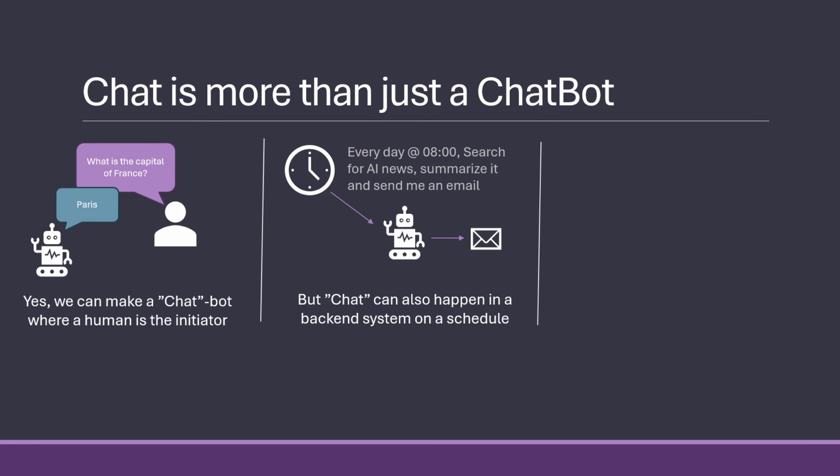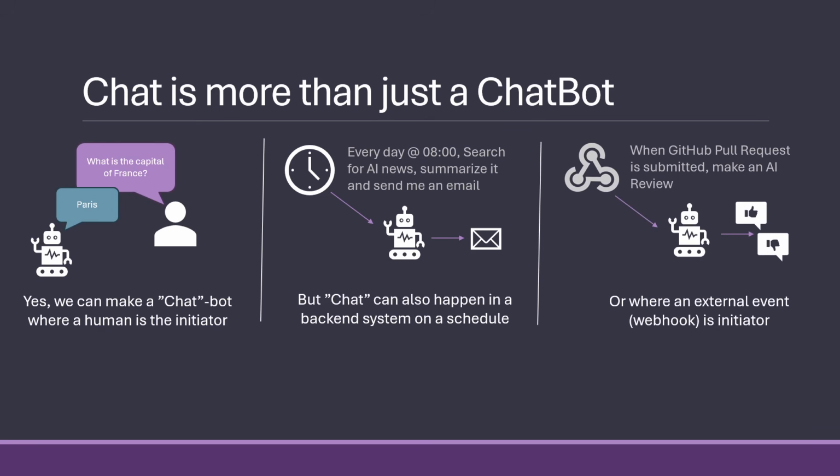But again, I would rather have AI running on a schedule, summarizing things, getting news, sending emails, and so on. And that happens in backend systems. In the same manner, I don't use streaming that much because I don't need streaming when things run behind the scenes. And a bunch of things also happen on various webhooks, for example, GitHub pull requests, or different tools that need to react to something and get some kind of external event.